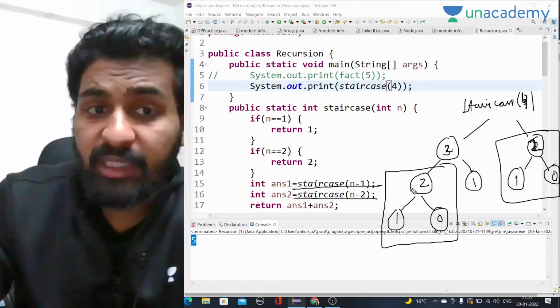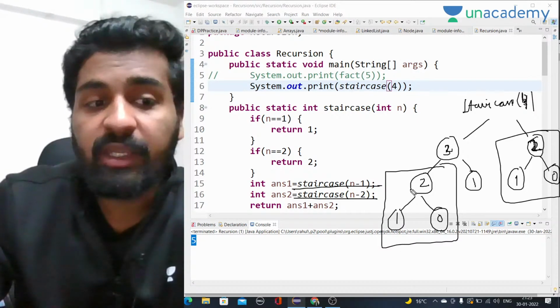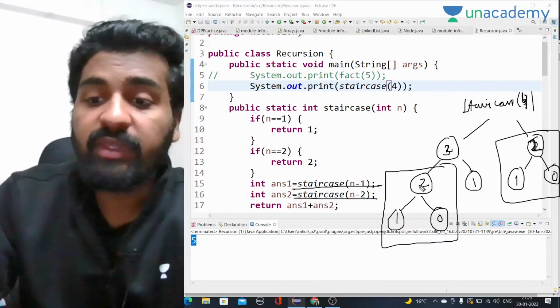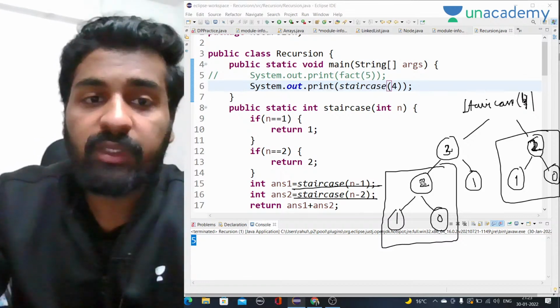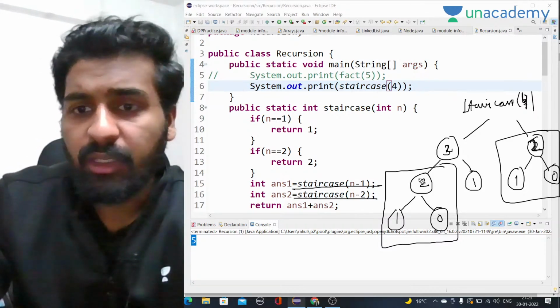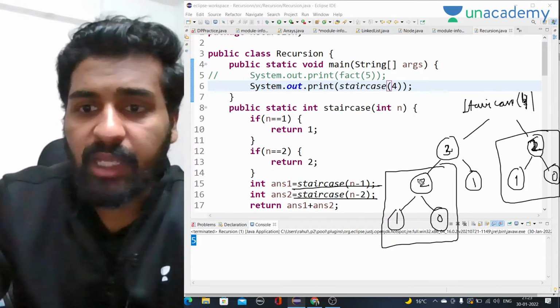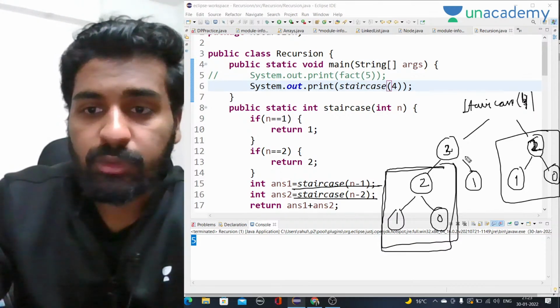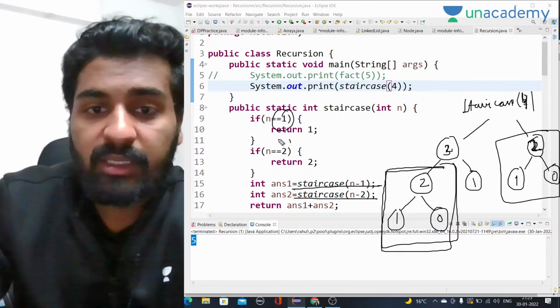So there are overlapping subproblems. Only if there are overlapping subproblems can we use DP. So it will be exactly the same as the previous code that we have written. Actually, there will not be many changes, so let me just write it directly. You just have to store these values. Only one thing will change, which is the base cases, right?